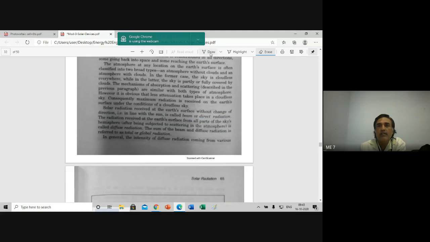So here what you have to understand is the beam radiation or direct radiation. Next is diffuse radiation. The summation of these is the global radiation or the total radiation.